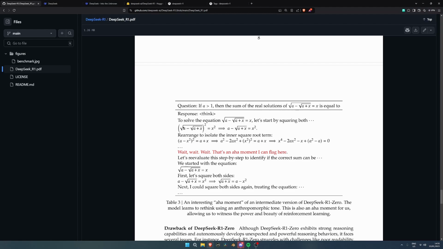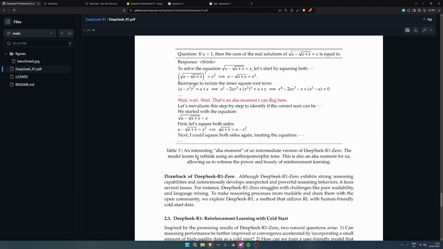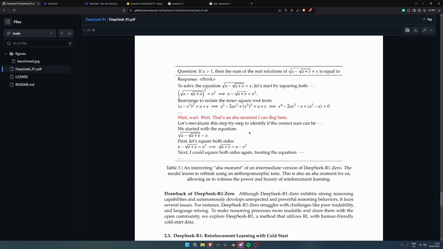So it kind of tells you the thinking process, right? Rearrange... Wait. That's an aha moment I can flag here. See? So it kind of lets her reevaluate step by step to identify if the correct sum can be... We started with the equation. There's the equation. First, let's square both sides. And it goes through, so it's telling you the thinking process.